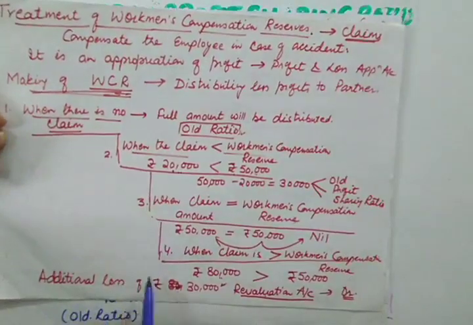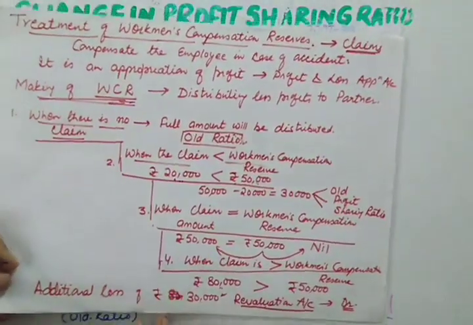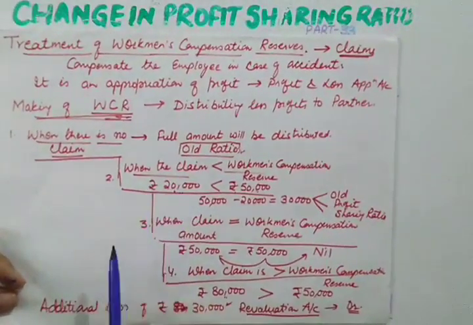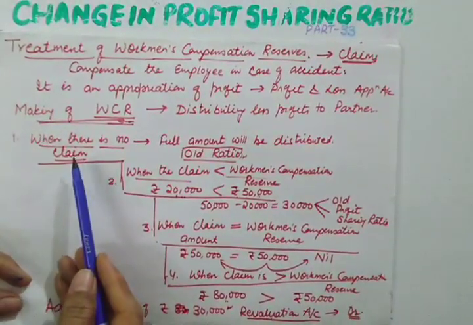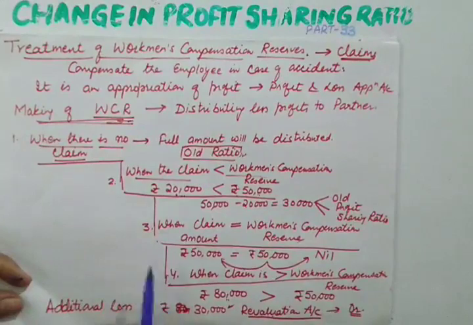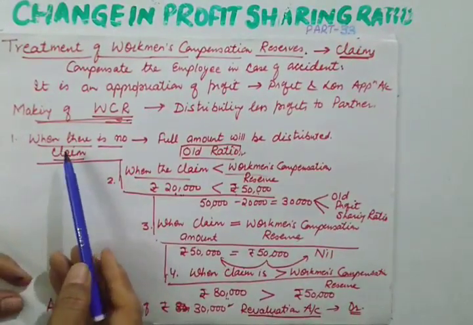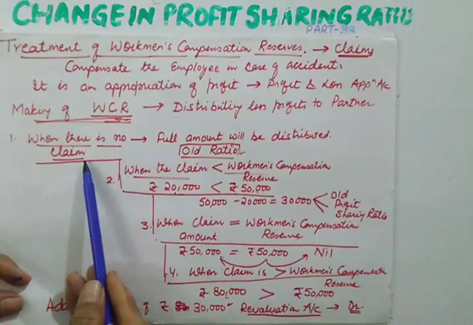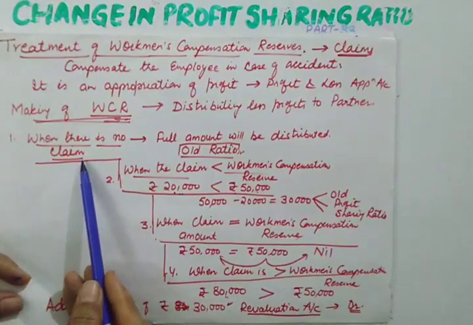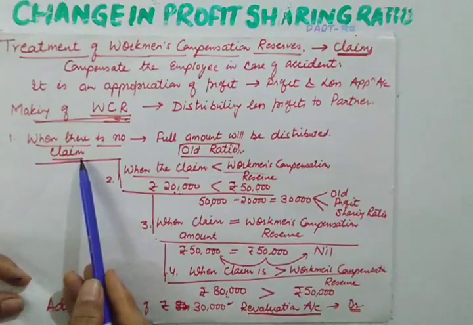And one more case also arises when suppose there is no workmen compensation fund but claim is there. So in that case, you can make that as a 5th case, when there is no reserve but there is claim. In that case, full claim will be taken from revaluation account.